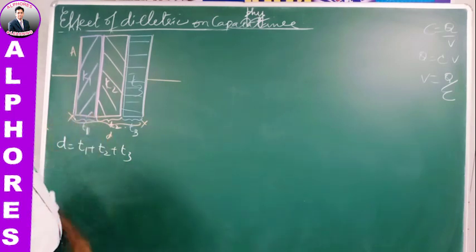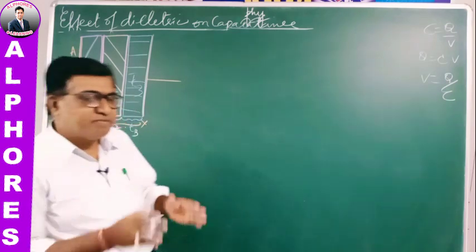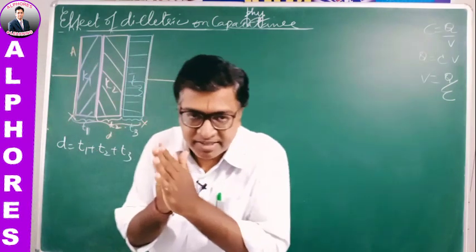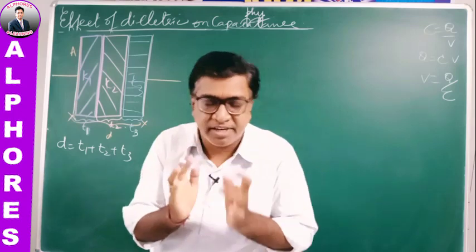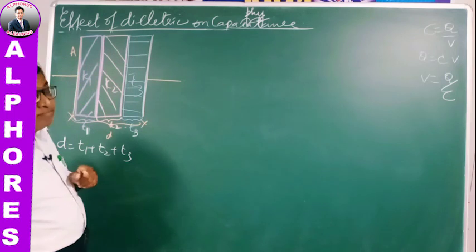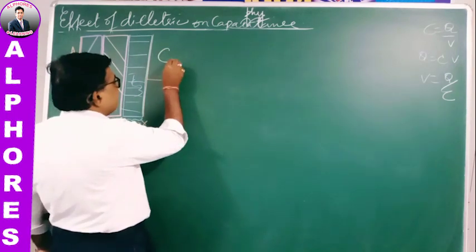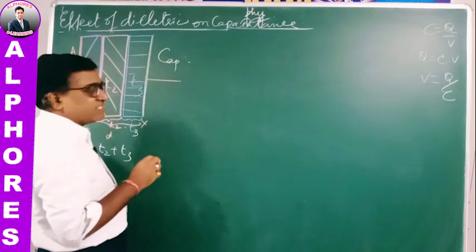All the dielectrics are of the same area. They completely cover the total area of the plate, but the thicknesses are different. Under such a condition, the capacity of the capacitor C